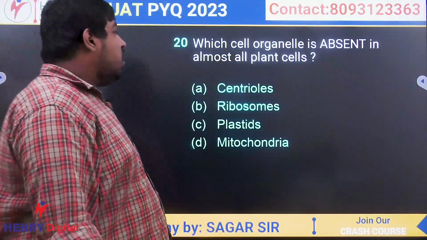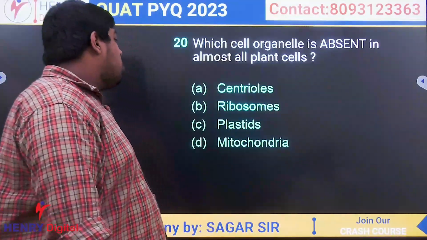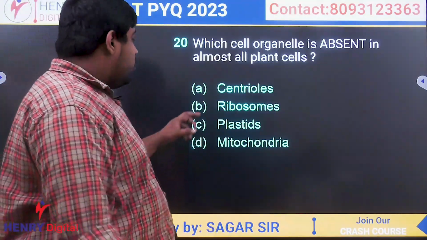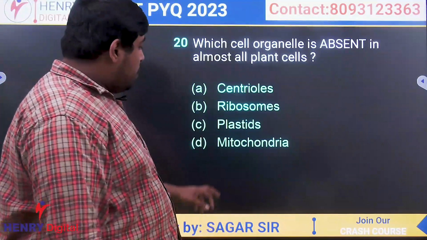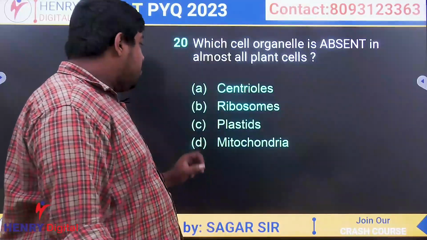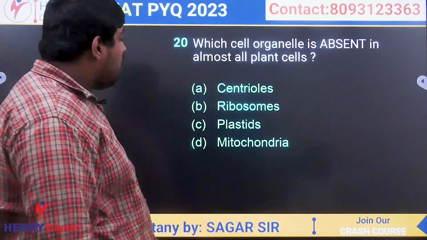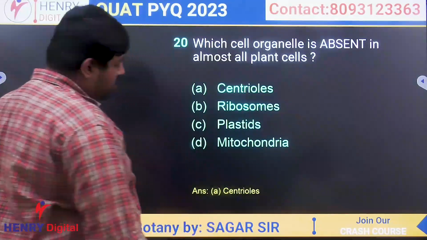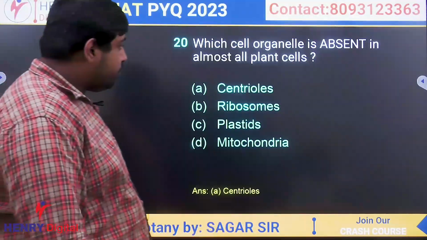Which cell organelle is absent in almost all plant cells? In a plant cell, ribosome is present, plastid is present, mitochondria is present. Centriole is a characteristic of animal cells. In the case of plant cells, there will be no centriole. Clear?